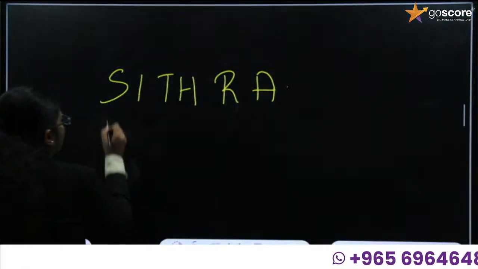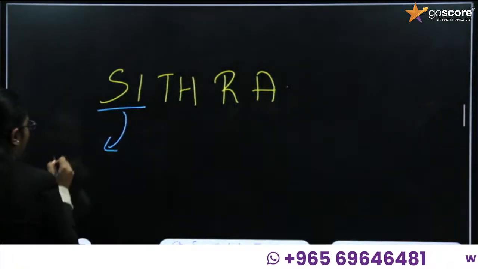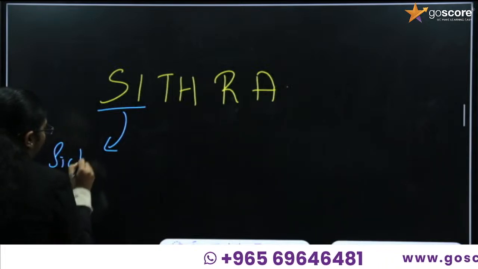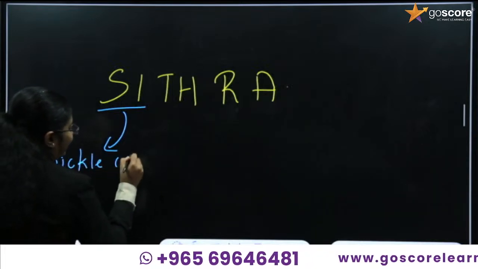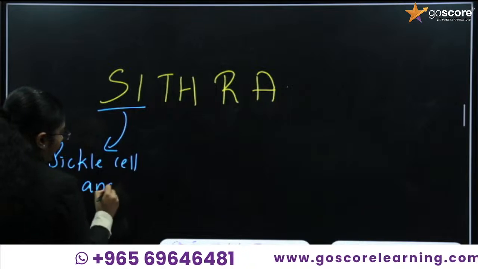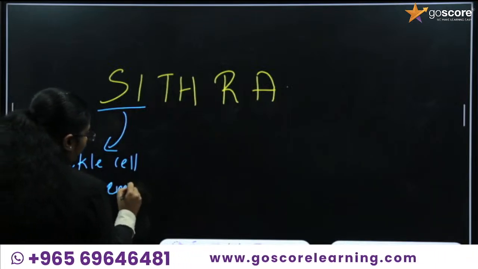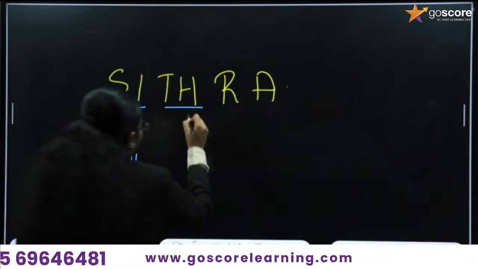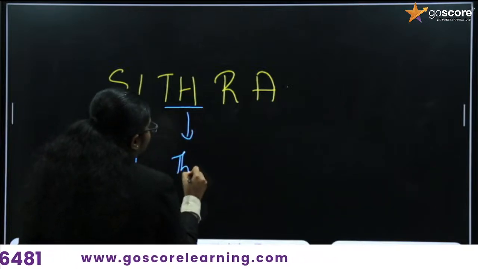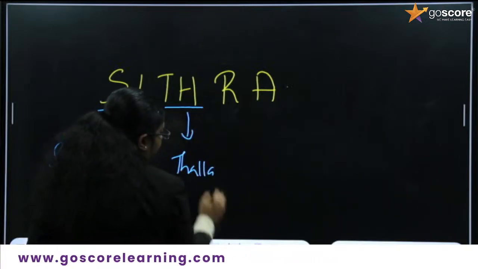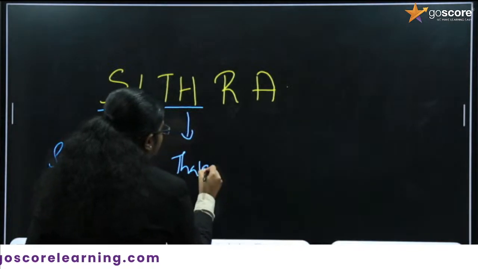First one, C. This C is sickle cell anemia. Then we'll go with thalassemia.